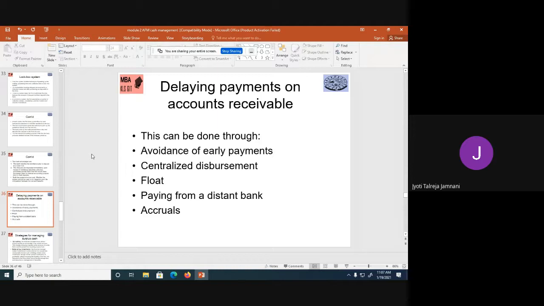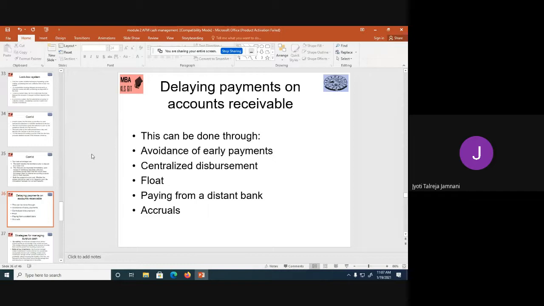Next is float. You pay it to a far away distant branch. So then what happens in that case is, till it reaches the branch, till it is processed, that many days your bank will keep it, paying from a distant bank. Okay, and then last is accruals. You tell them that I will pay after 3 months or 6 months. That is basically accruals. You're asking for credit period.